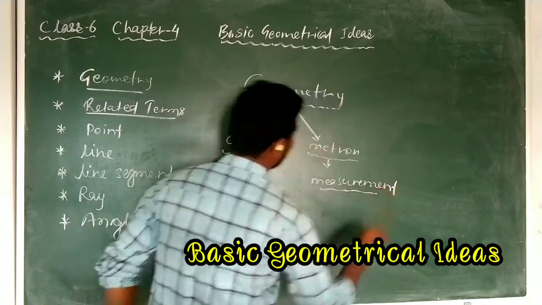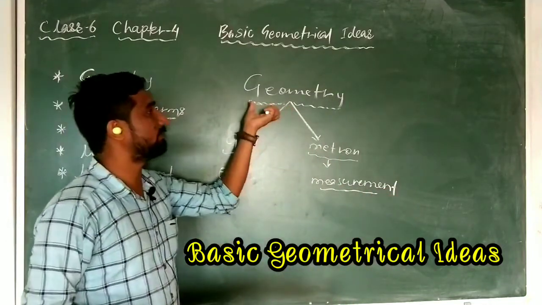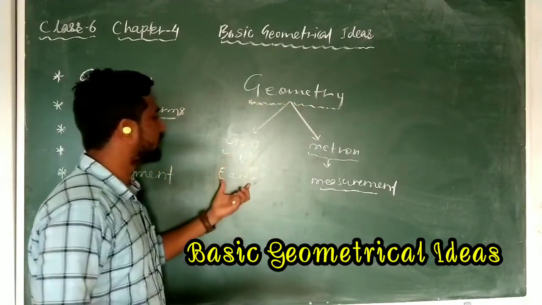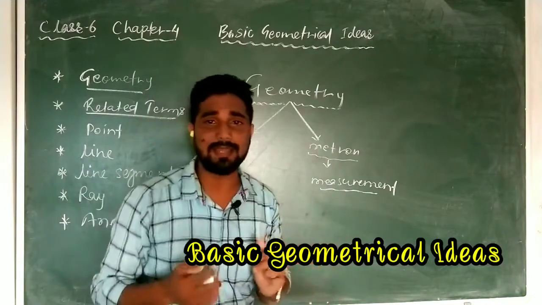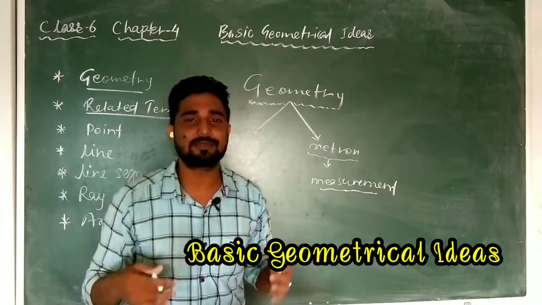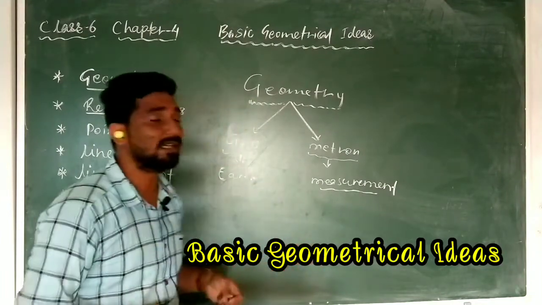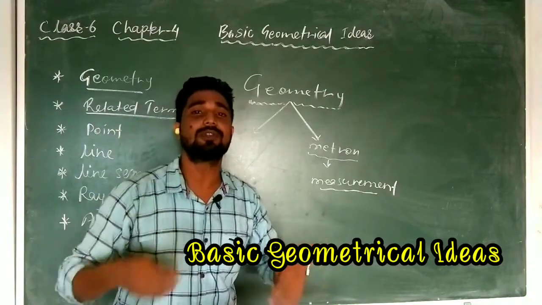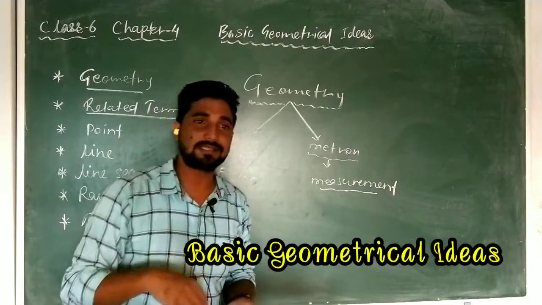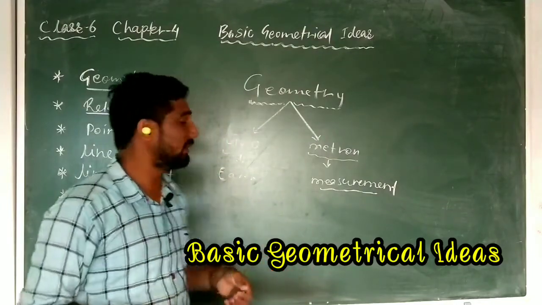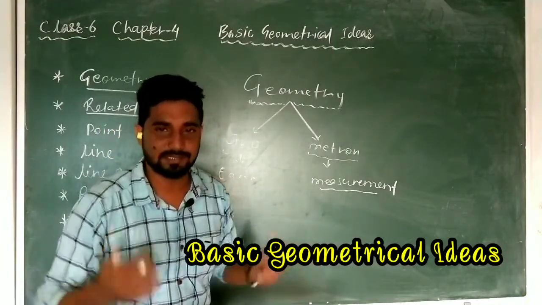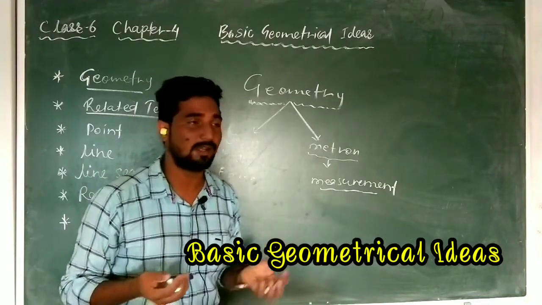So let me write it now. You can see this word geometry is made up of two words, geo and metron. Geo means earth and metron means measurement. So it is very clear: it is the branch of mathematics where we study the measurement of the things found on this earth. We can measure the earth also. The things available in this world, their size and shape, where we study about them, that branch is known as geometry.